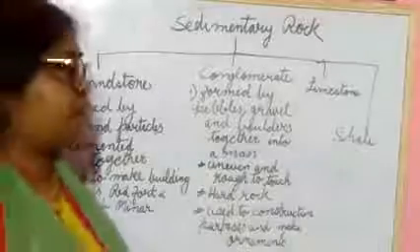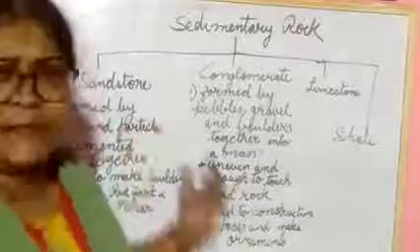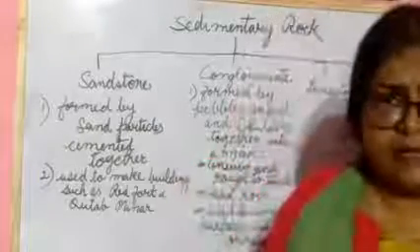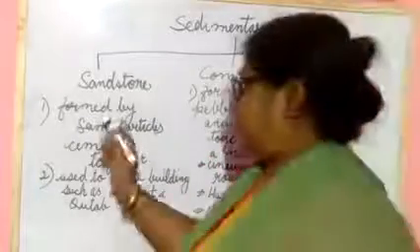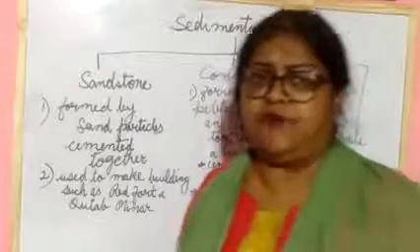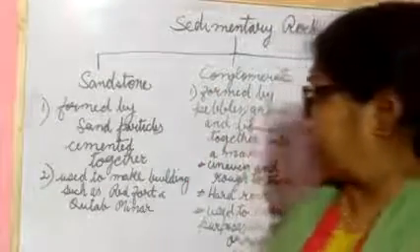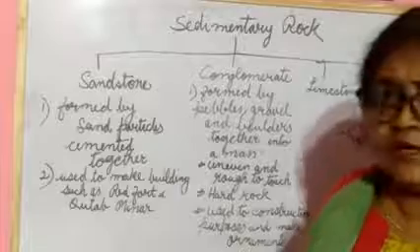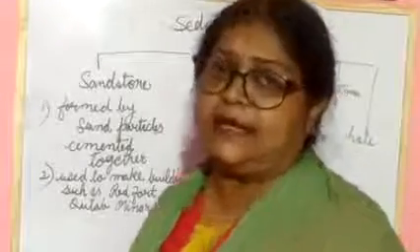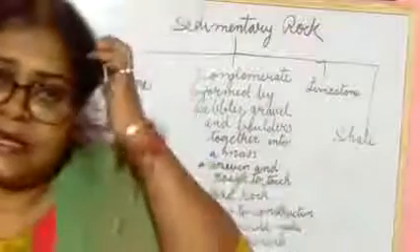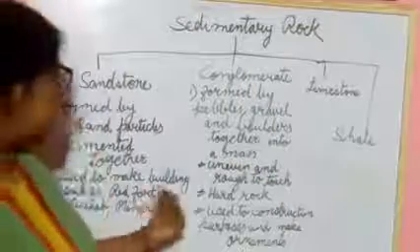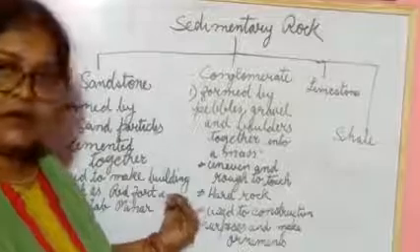Clear to you all about sandstone? Sandstone is a soft type of rock formed by sand particles cemented together, and it is used for making buildings. Where can you see sandstone?